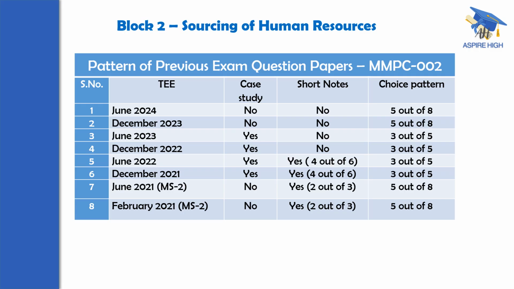Second thing is there could be short notes, but the present trend right from December 2022, the past 4 exams, is that no short notes are there. Even if short notes are asked, no issue because they are scoring. For all practical purposes, we are expecting the 5 out of 8 pattern, and also the case study where that is not there, because it is not there in the past 2 examinations. We hope that there won't be any case study for the coming exam December 2024, but there is no guarantee. If you see this table, you can easily understand that the pattern may change. The question paper may carry a case study.